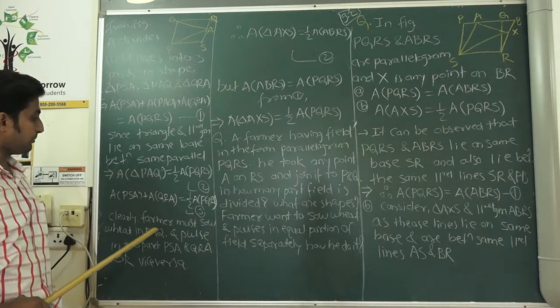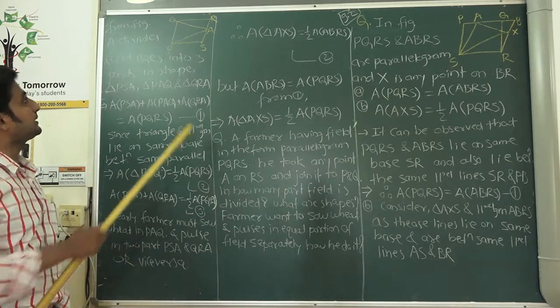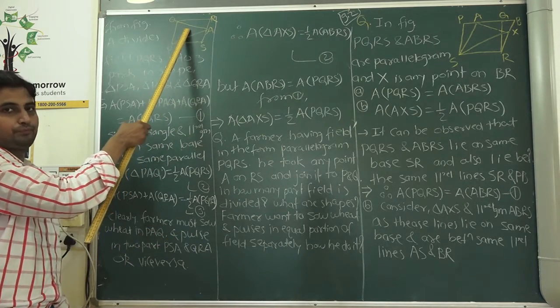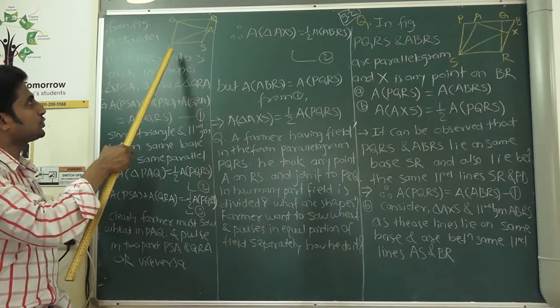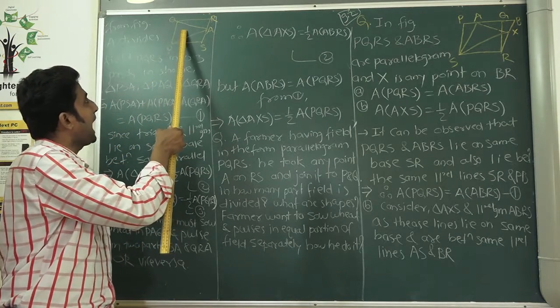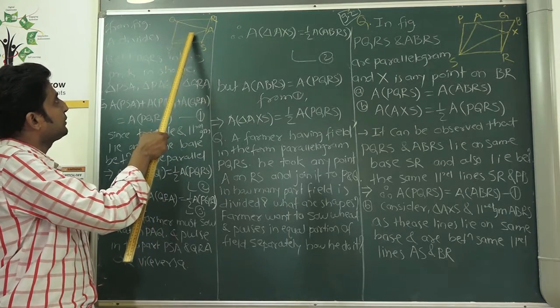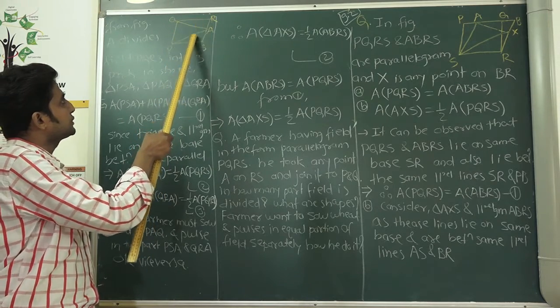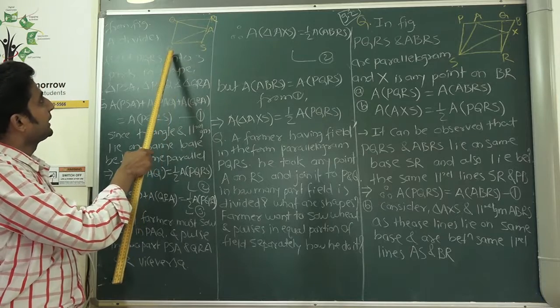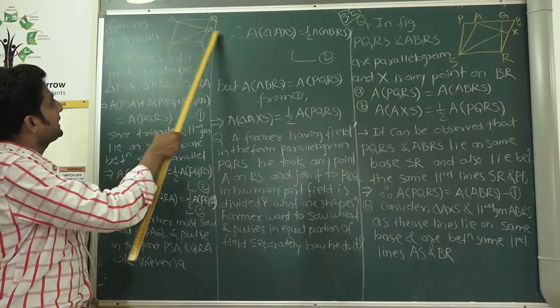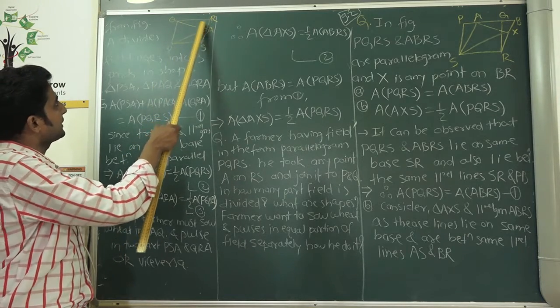So the farmer may sow wheat in PAQ and pulse in these two portions, because this portion is equivalent to the sum of these two portions, right? Means the area of triangle PAQ is equal to the sum of these two triangles.